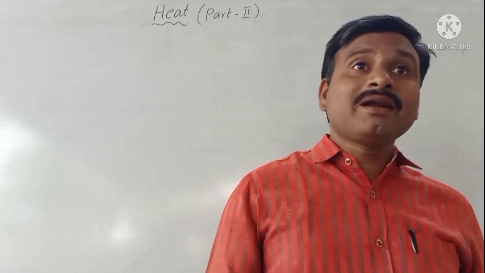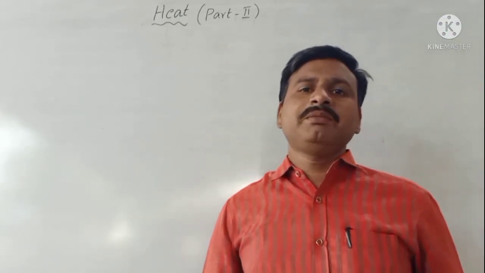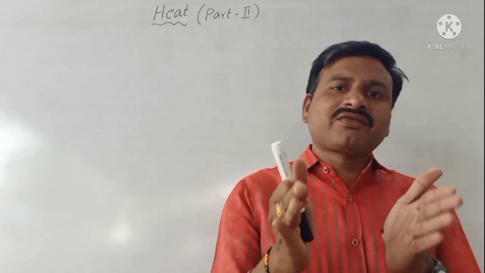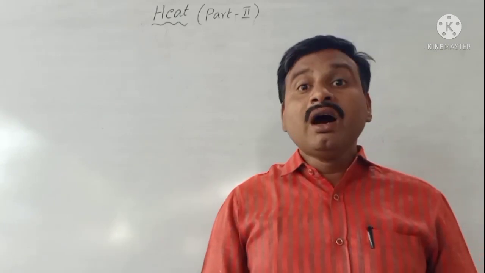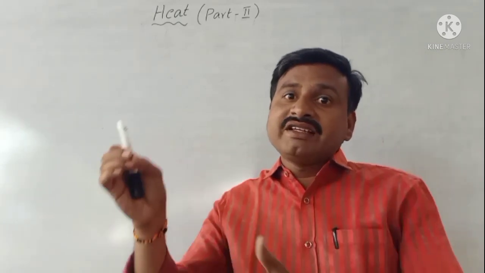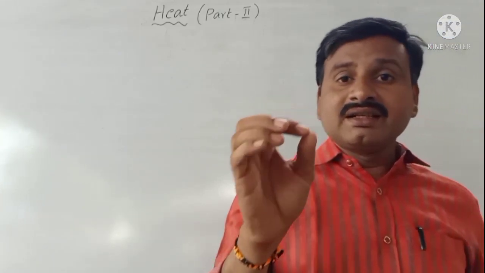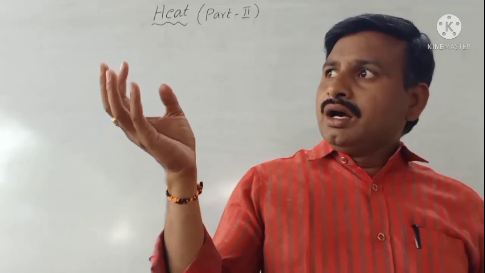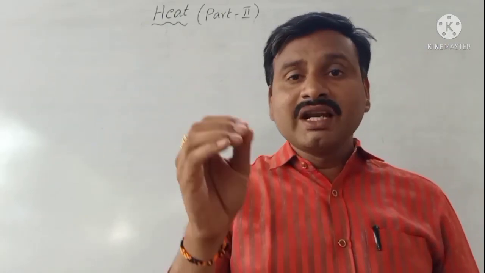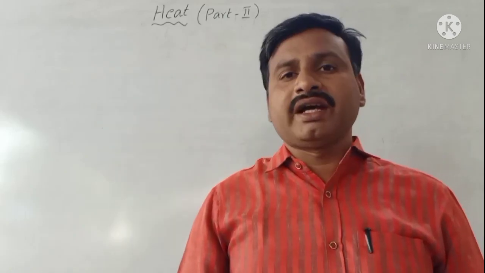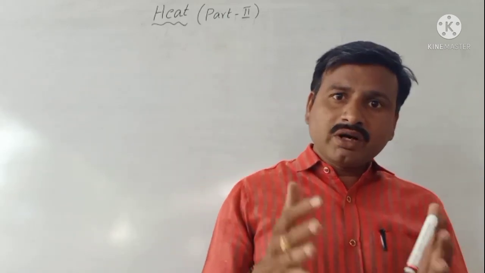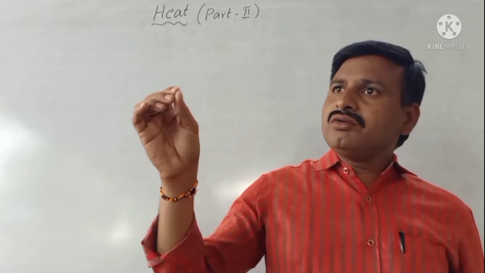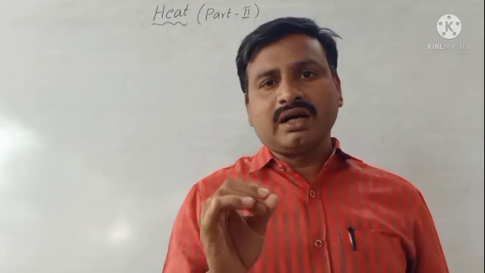Next we discuss thermal equilibrium. What is thermal equilibrium? When two bodies are in contact, if no heat is transferred from one body to the other, or when both bodies have equal temperature, that state is called thermal equilibrium. For example, if A, B, C are in thermal contact and B's temperature is 45, then C is also 45. That means in thermal equilibrium all temperatures are the same.